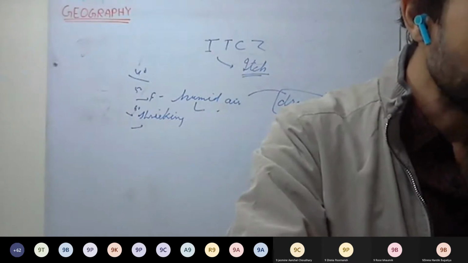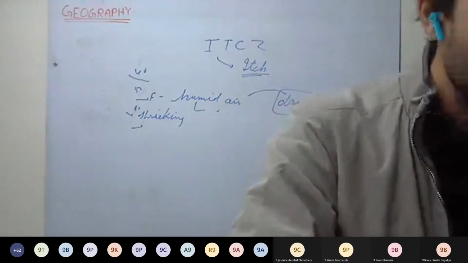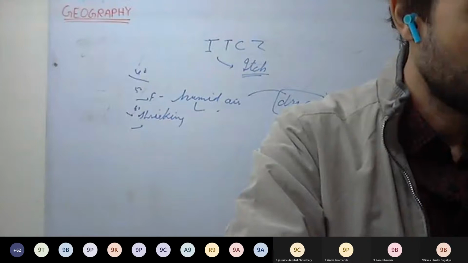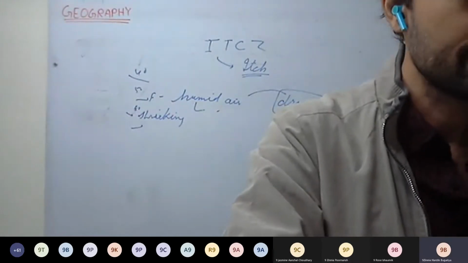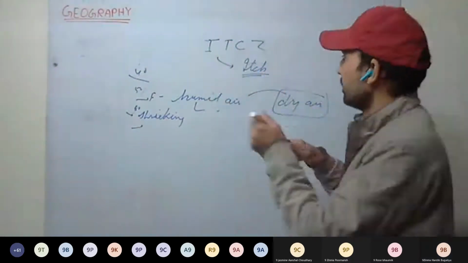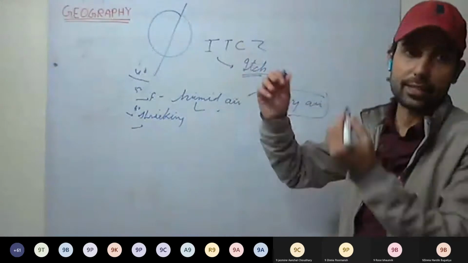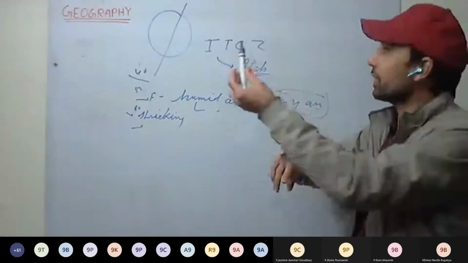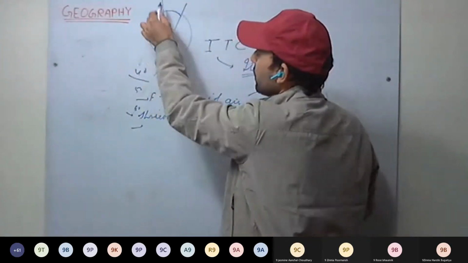What are the causes and consequences of shifting of pressure belts? The revolution of the earth is there, and the axis doesn't change. The axis remains the same, that is, it is tilted at 23.5 degrees with the vertical.